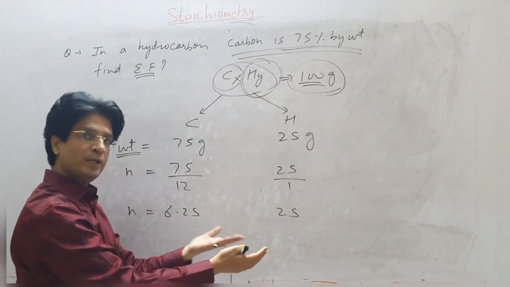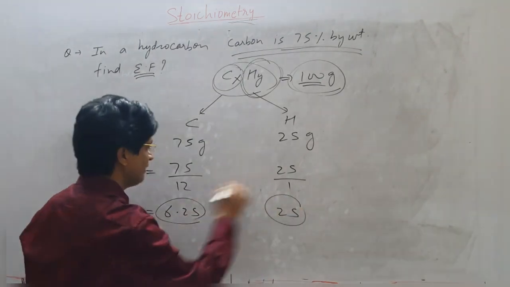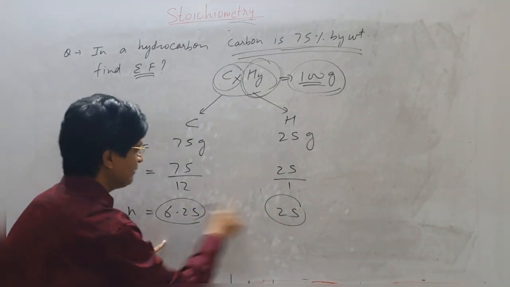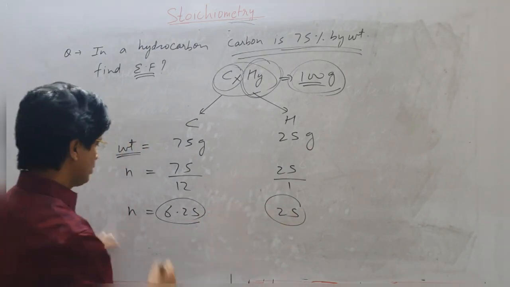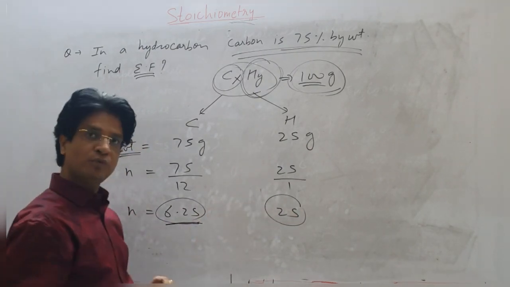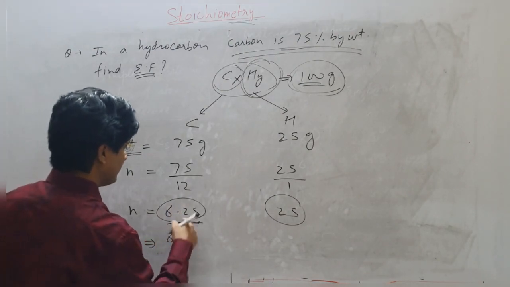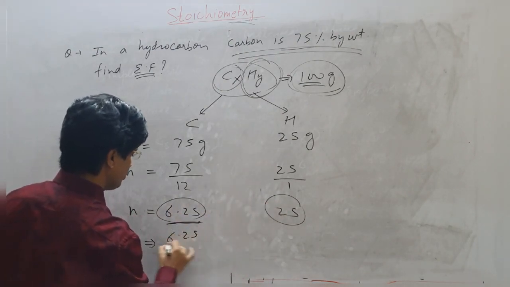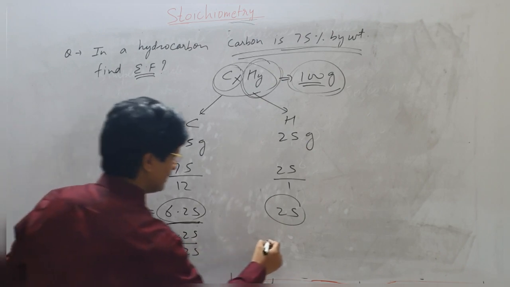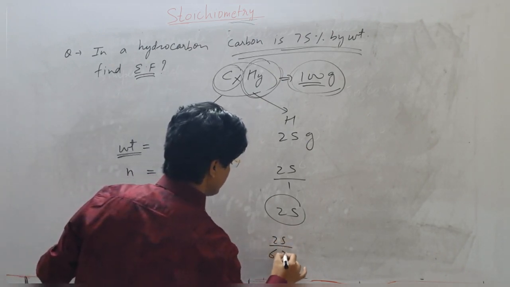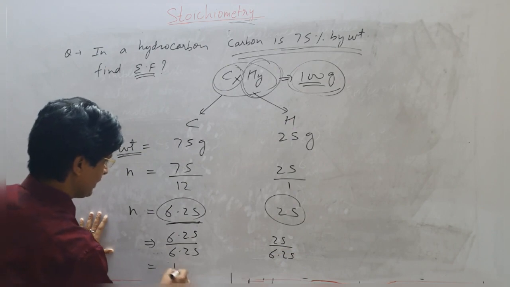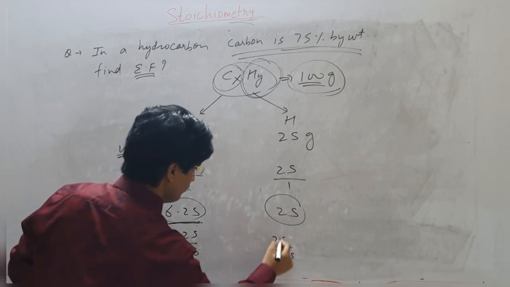To get it, whichever is the smaller of these two, divide both by the smallest one. Here the smallest is 6.25, so I divide both numbers of moles by 6.25. And 25 upon 6.25 is 4, and this will be 1.